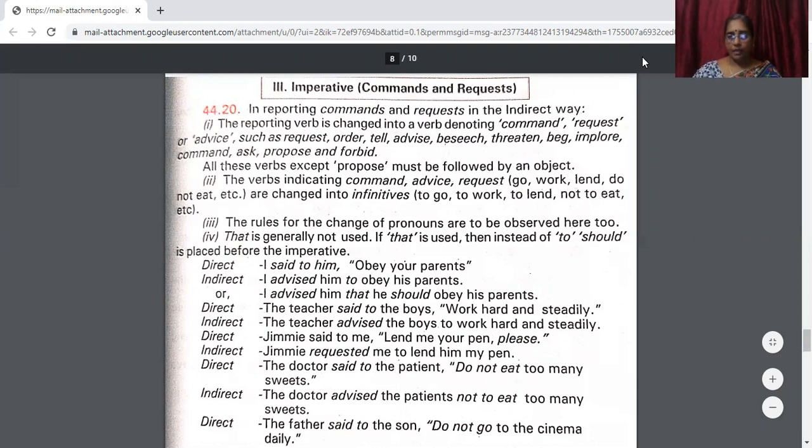So we see when that is not generally used. If that is used, then instead of to, should be there. Otherwise, you see how we make the change. To obey his parents. Or I advised him that he should obey his parents. Now we are using that. So should is there. Okay.